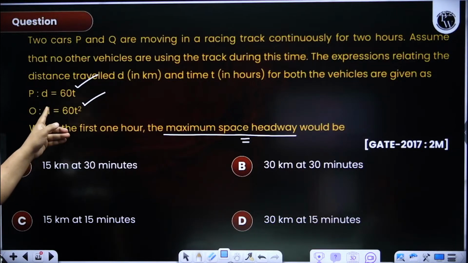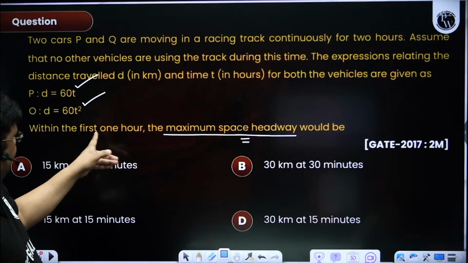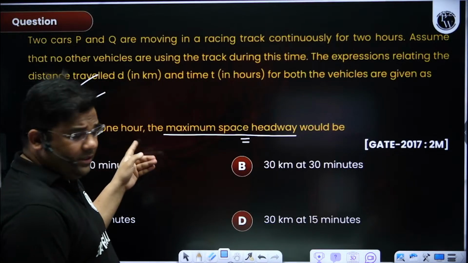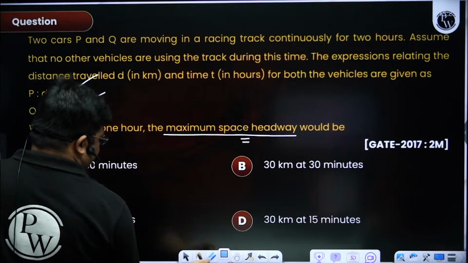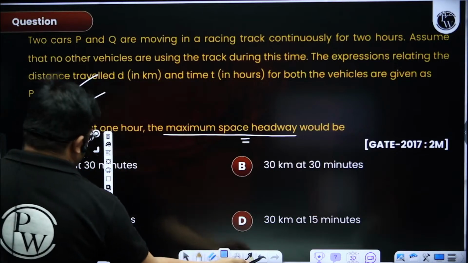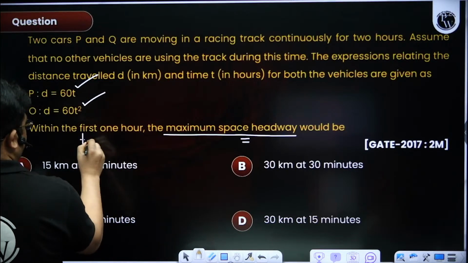Now see, this distance will be less. Why? Because T is in hours and we are looking within the first hour, so T will be less than 1.